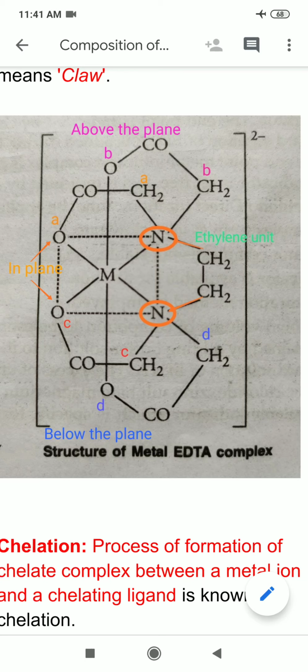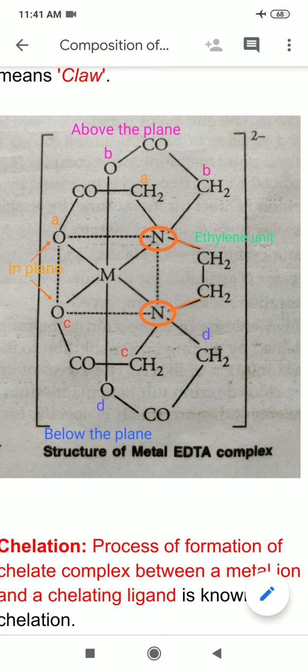And the nitrogens, similarly the second CH2COO unit, which I have shown marking in red, CC. So you can see in this 2 nitrogen atoms and the oxygens which I have marked in orange and red as A and C. So all these 4 atoms are in plane. So I can say that the CH2 unit, 2 nitrogen atoms and 2 acetate units which are attached to the metal atom through 2 oxygens, they all are present in one plane.